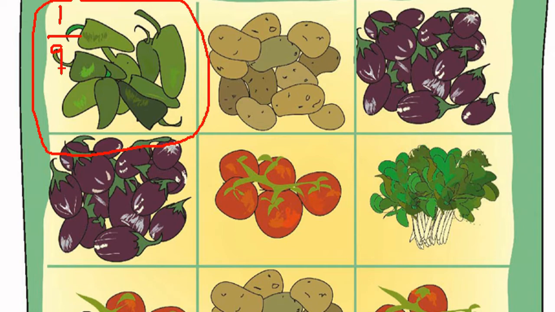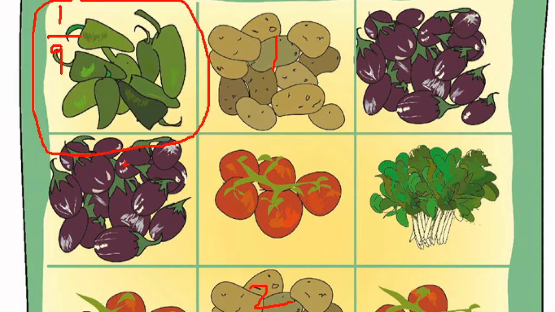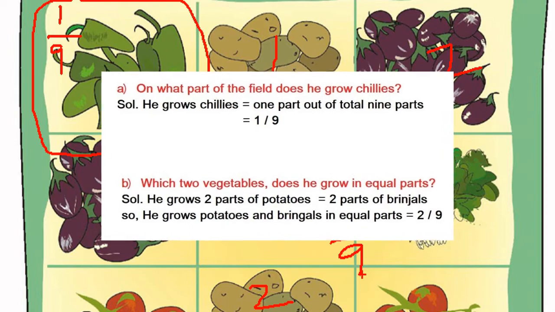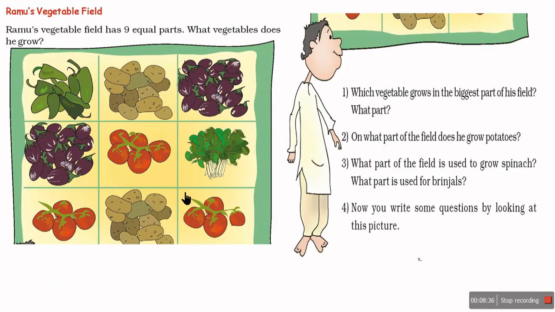Which two vegetables does he grow equally? Next question could be, which two vegetables does he grow equally? So you can see potato 2 parts, brinjal 2 parts. So potato and brinjals he is growing equally, and the answer will be 2 upon 9 parts. Okay, so in this way you can frame some more questions and also write the answers of them. Let us move to next.